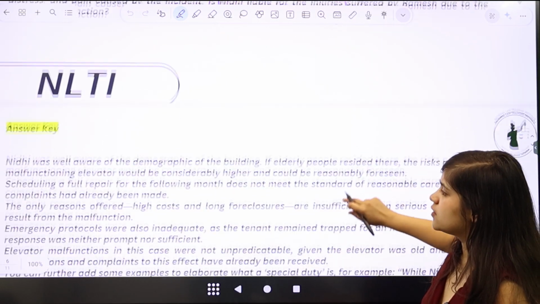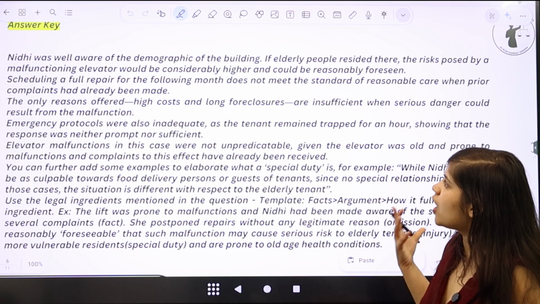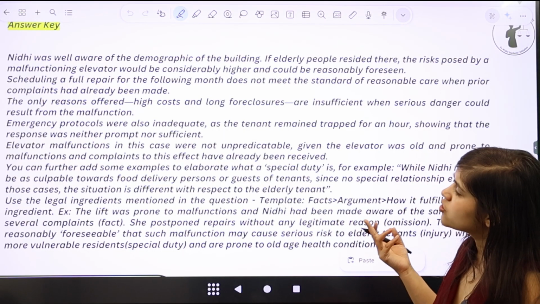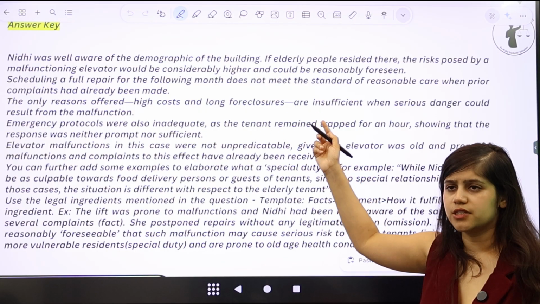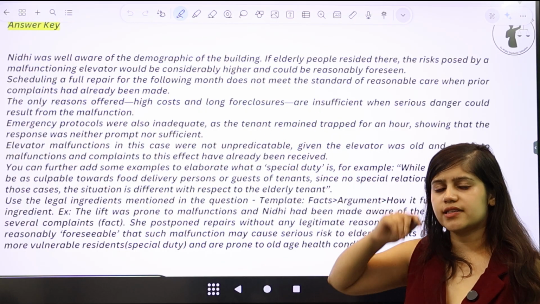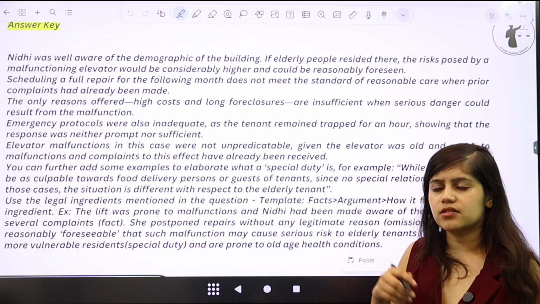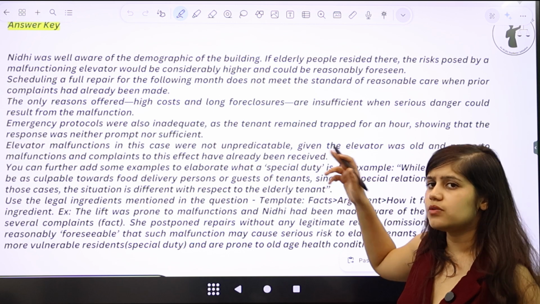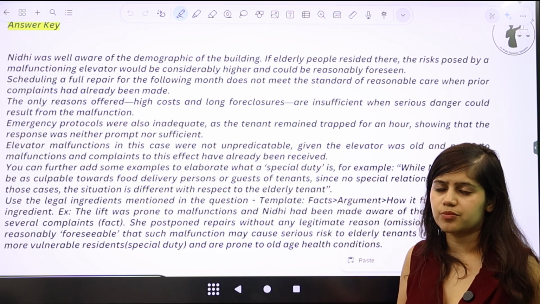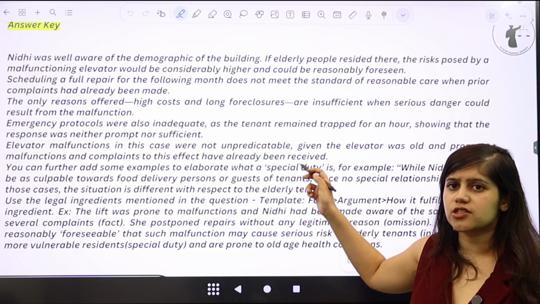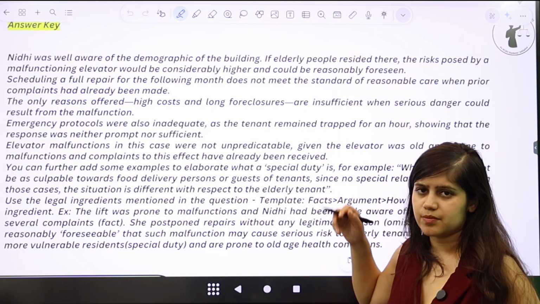I'll just show you the answer key here, just so you all have a better understanding of what a good answer looks like for this question. So just starting with, Nidhi is already aware of the demographic of the building, which means that she is already aware that elderly people stay in this building. These elderly people cannot take stairs, which means that these people will take elevators, to the point that she has already received complaints about the elevator not functioning properly. To that extent, if she does not maintain these elevators, elderly people will still have to take them and they might face difficulties.